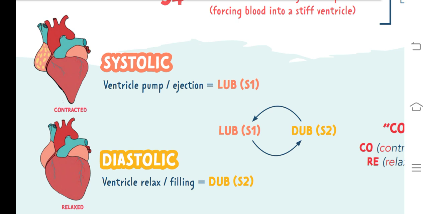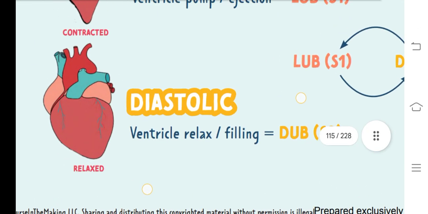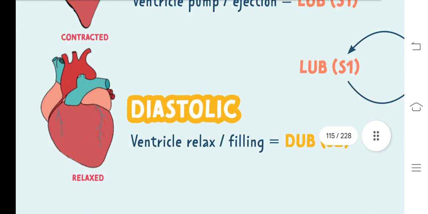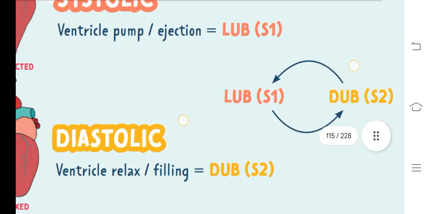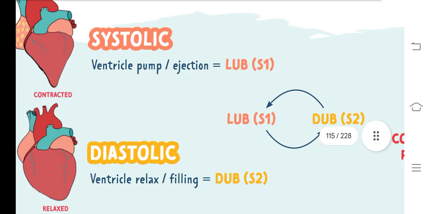Then when the heart relaxes, the sound produced is dub, and this stage we call diastolic. Diastolic means the ventricle relaxes or fills, which produces the dub sound. So when the heart contracts and relaxes, there is production of the sound lub, dub, lub, dub.